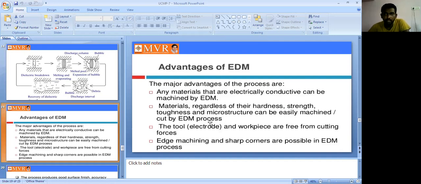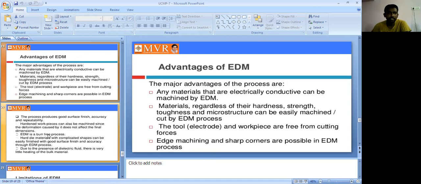The tool electrode and workpiece are free from cutting forces. Edge machining and sharp corners are possible in the EDM process.